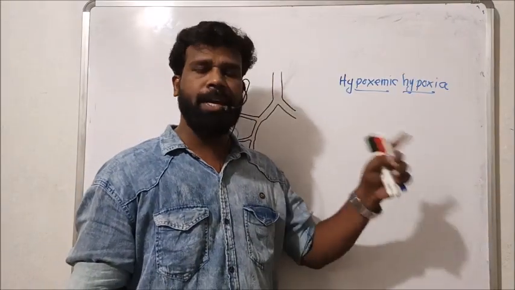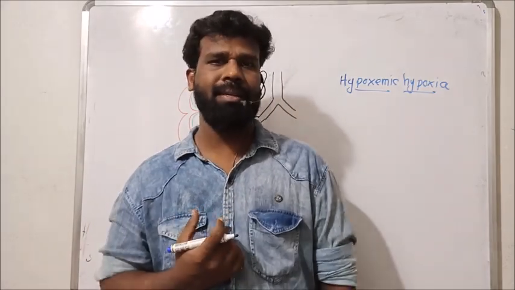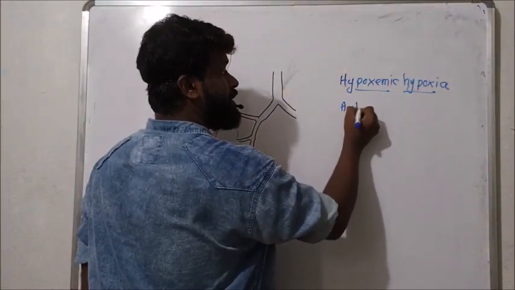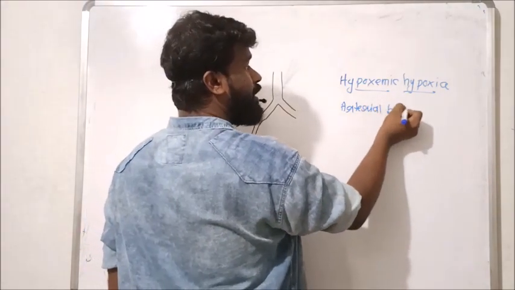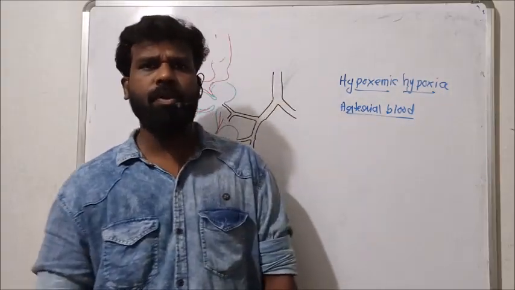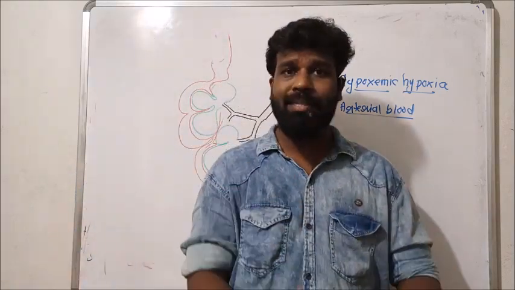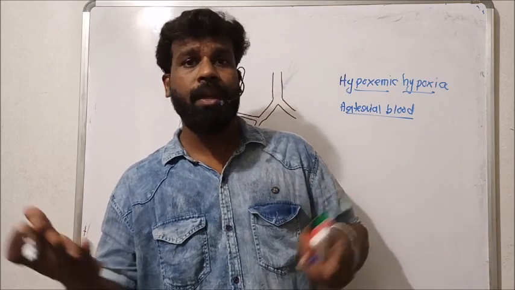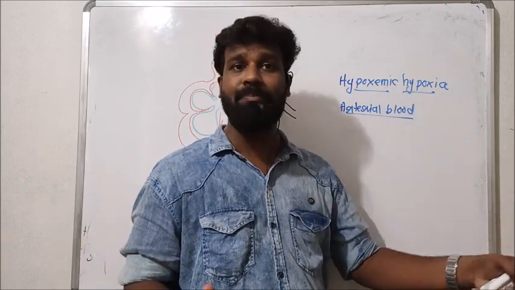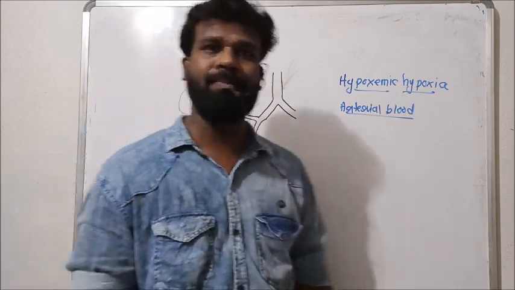So the first one is hypoxemic hypoxia. Hypoxemic hypoxia means deficiency of oxygen in our arterial blood. Deficiency of oxygen in our arterial blood leads to the hypoxia called hypoxemic hypoxia, because you know that mostly the arterial blood transports oxygen to the tissue. If that arterial blood is deficient in oxygen, what happens? It leads to deficiency of oxygen supply to the tissue. The condition is hypoxemic hypoxia.